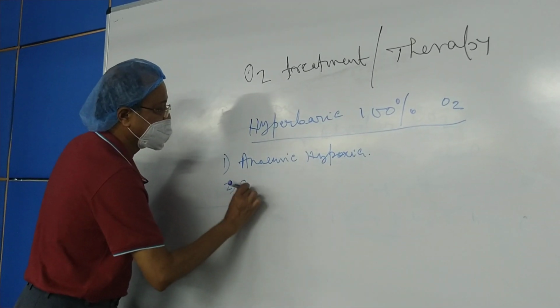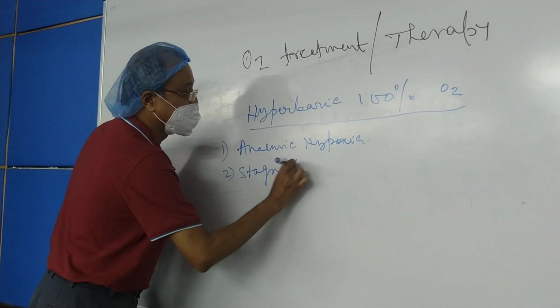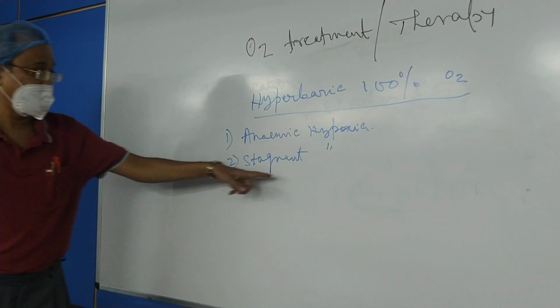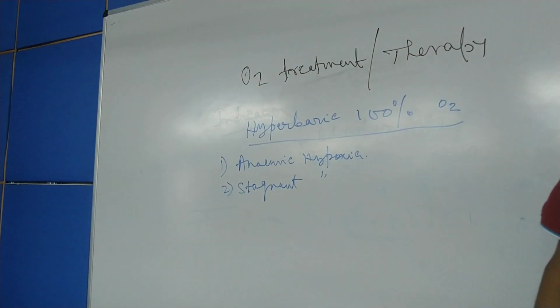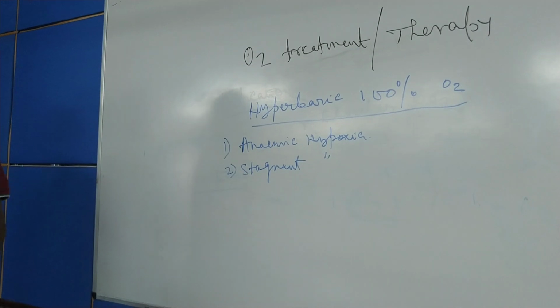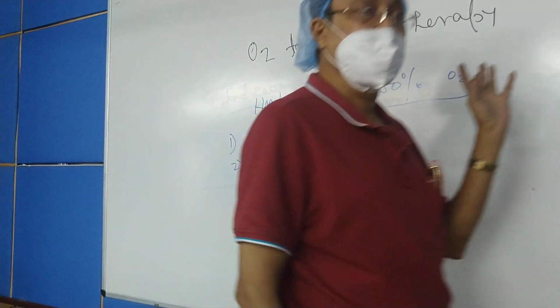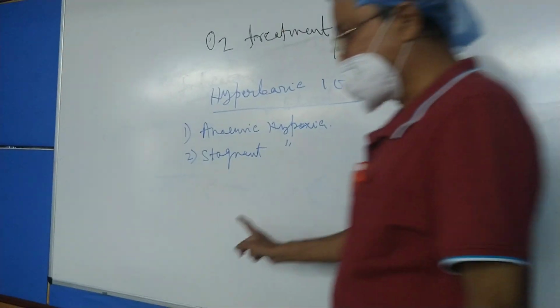Number 2, stagnant hypoxia. As I told you earlier, in these two hypoxias, the normal oxygen treatment will not act to control the situation. Why? Because the partial pressure of oxygen is normal in these two hypoxic conditions, anemic hypoxia as well as the stagnant hypoxia.